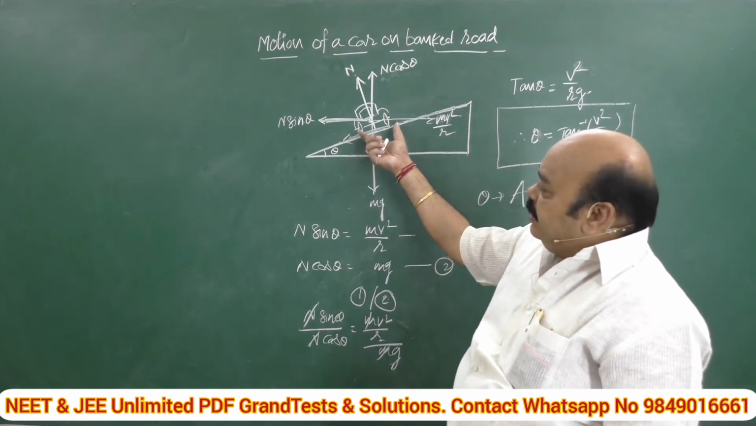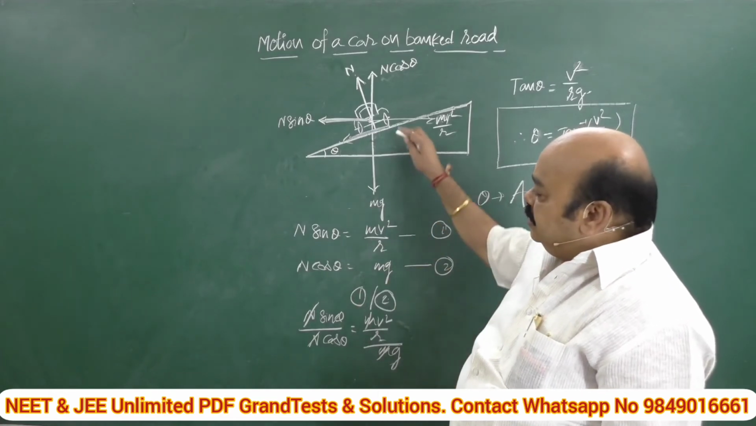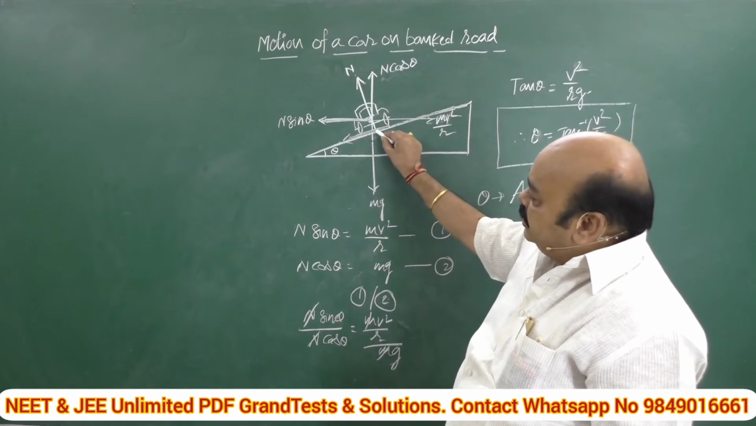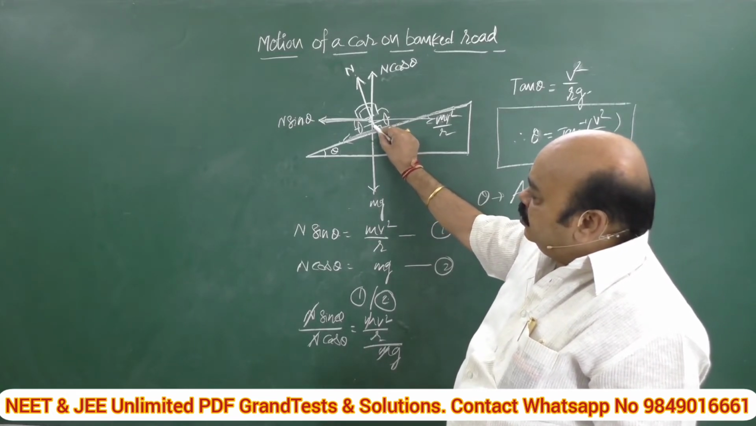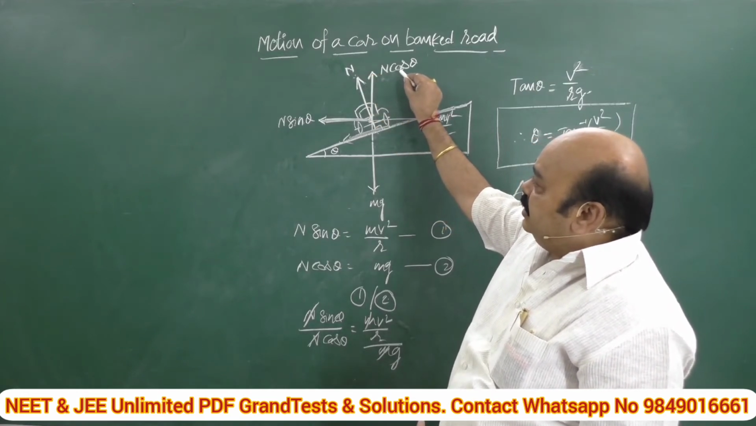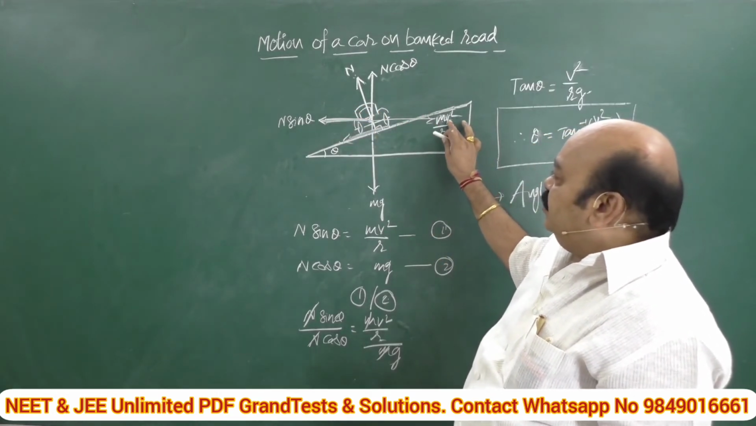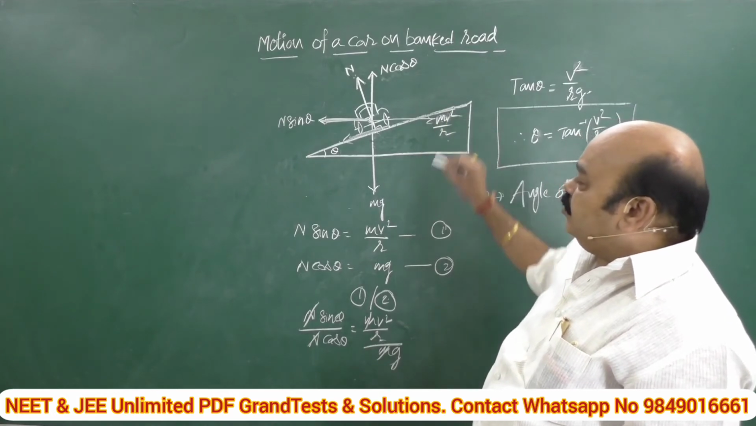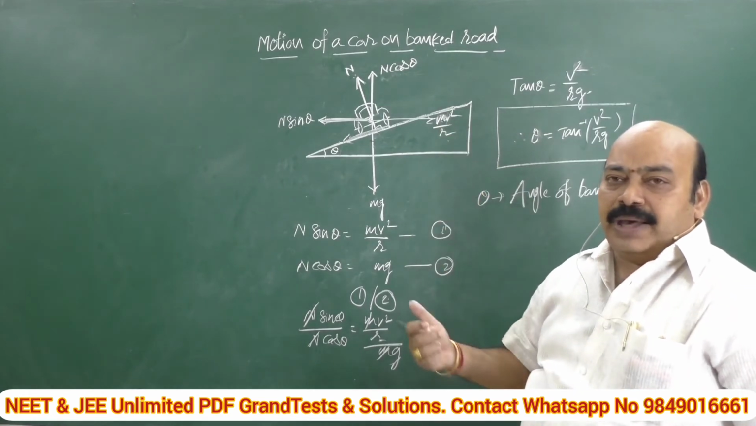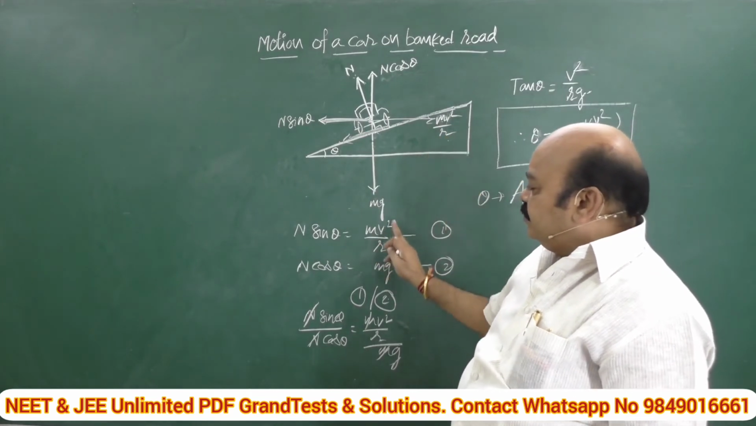Imagine a car on a banked road. What are the different forces acting on it? Very easy. Its weight mg acts downward. The normal reaction, which is at 90 degrees to the road, acts upward. Now I am resolving this normal reaction into two components, N cos theta and N sin theta, and the outward force is mv square by r, which tries to throw the vehicle outwards. Here I am establishing the balancing condition. Here N sin theta is balanced by mv square by r.